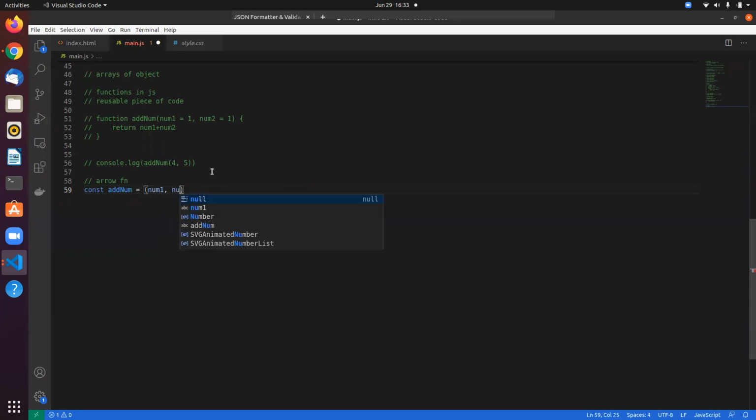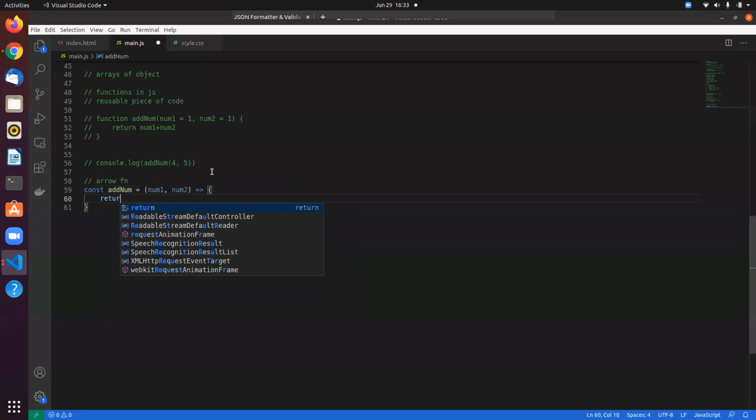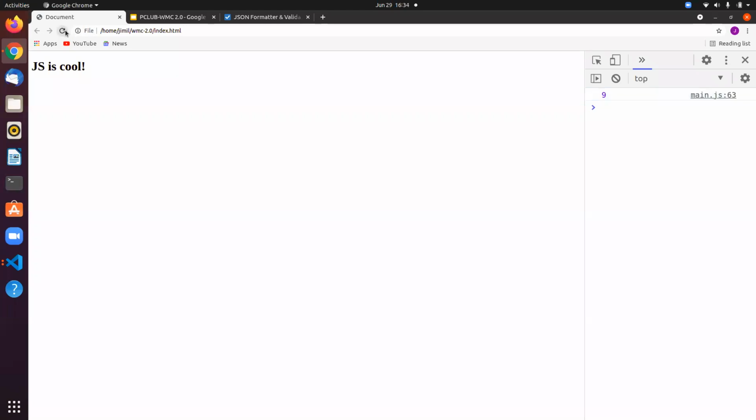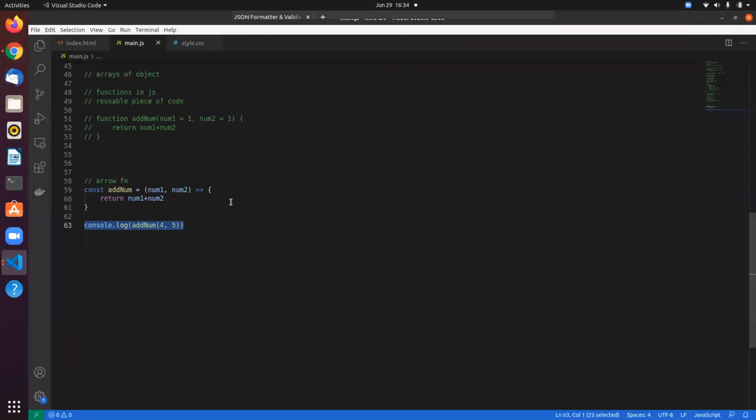So you can have num1, num2, and then you have an arrow, and then you can have your simple function. So it can return this, right? So if I just log this, it's gonna give me 9 because I have the same number.